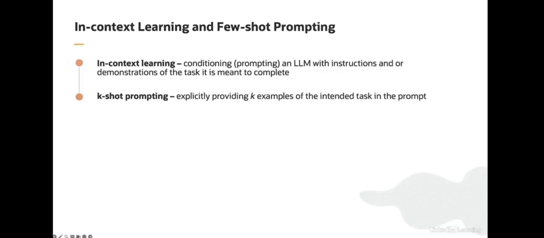Perhaps unfortunately, though, the phrase in-context learning does not actually involve learning in the traditional sense. That is, with in-context learning, none of the parameters of the model are changing. Instead, what this refers to is constructing a prompt that has demonstrations of the task that the model is meant to complete. I'll show you an example of this in a second, but I also just want to refine this notion further with the concept of K-shot prompting, which means including K examples of the task that you want the model to complete in the prompt.